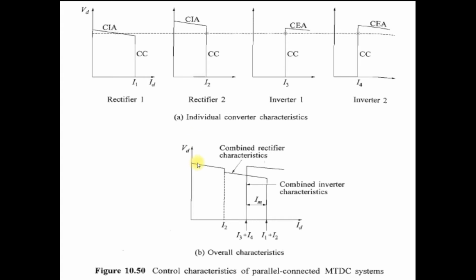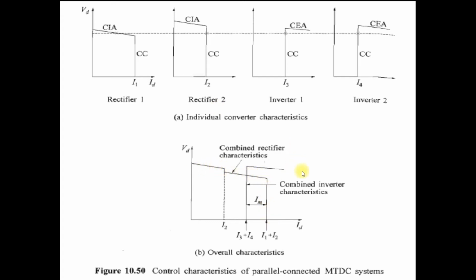You can see that this line in the overall characteristic, this point is down because the current setting of rectifier 2 comes first. After that, the current setting of rectifier 1 comes here. It means I1 is greater than I2. So first I2 comes here, then the constant ignition angle control mode up to this I1 plus I2, because this is the addition of I1 and I2. It means rectifier 1 and rectifier 2 characteristics. So this is the combined rectifier characteristic, this line.